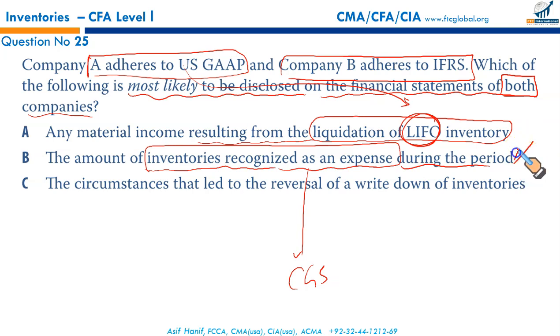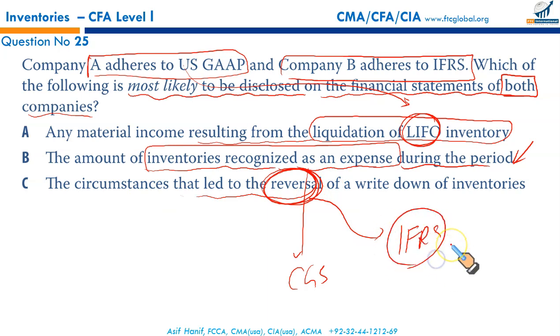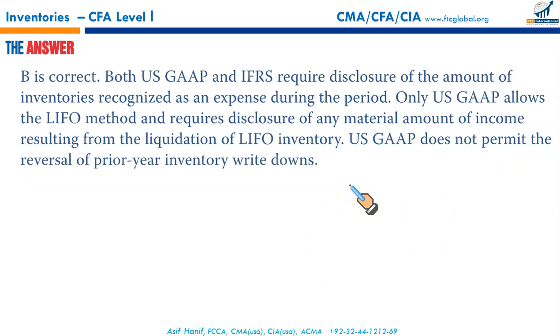So this is true under US GAAP as well as IFRS. What about C? The circumstances that led to the reversal. Reversal is only relevant for IFRS because IFRS allows inventory write-down reversal. So A is relevant to US GAAP, C is relevant to IFRS, but B is relevant to both, and that's the reason it's your right answer.